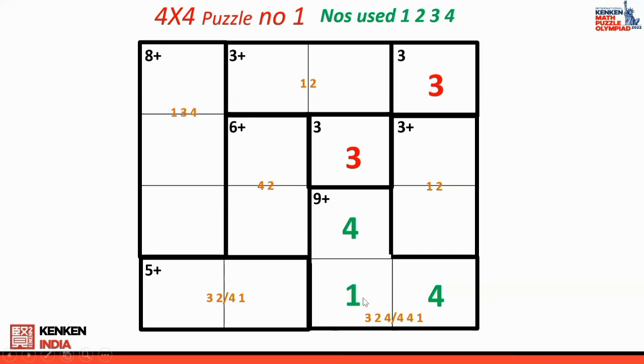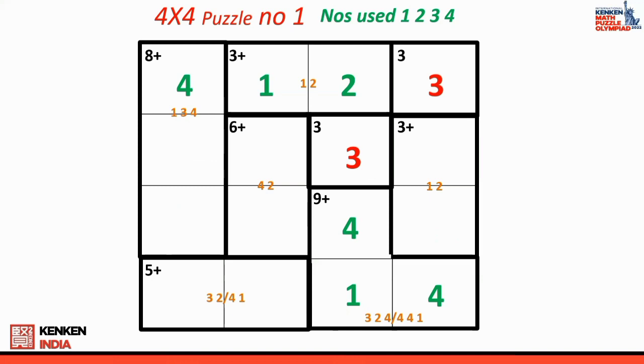Okay, there is 1 number missing. What is the number missing? 2 is missing. Once I put the 2, then this particular cage, what is missing? 1 is missing. Okay, now 3, 2 and 1. Last some number is missing. What was that? 4 was missing. Okay, so this is very easy. You just need to find out what is the number missing and you can always start doing it.